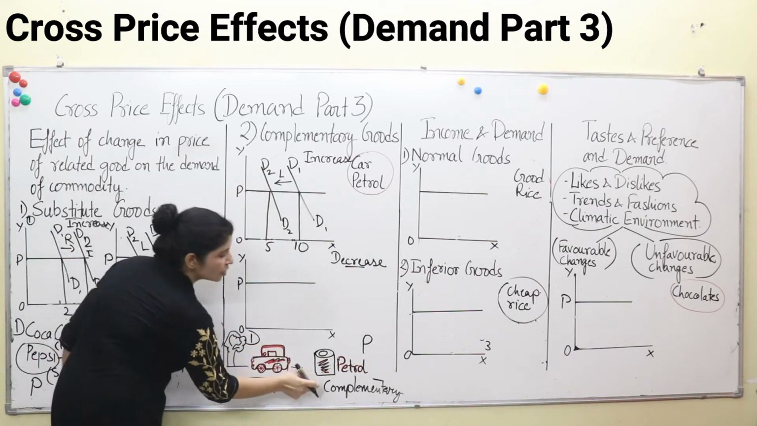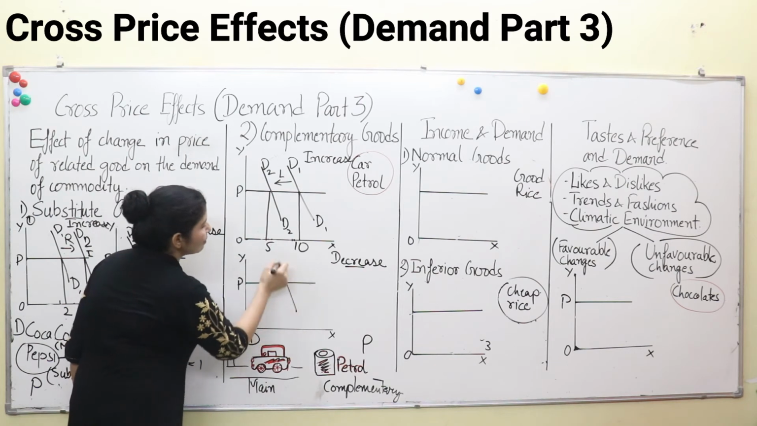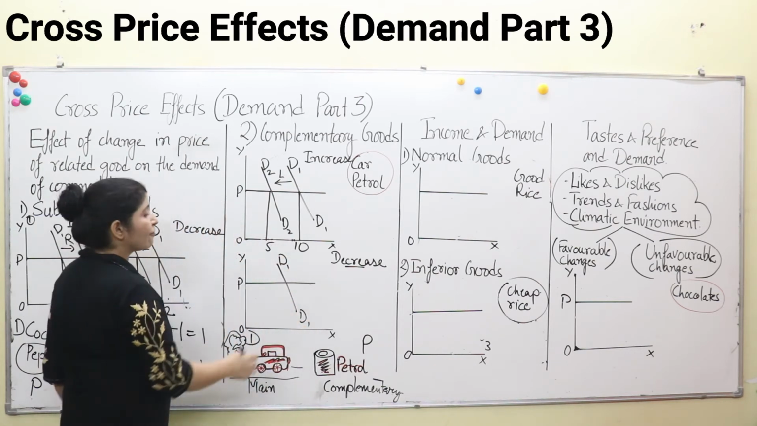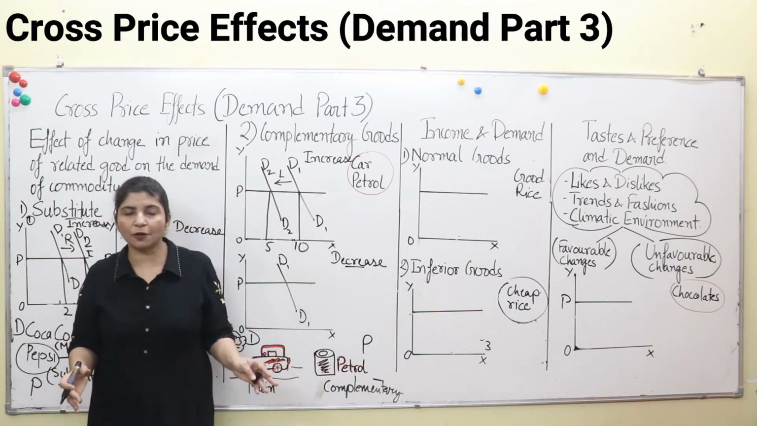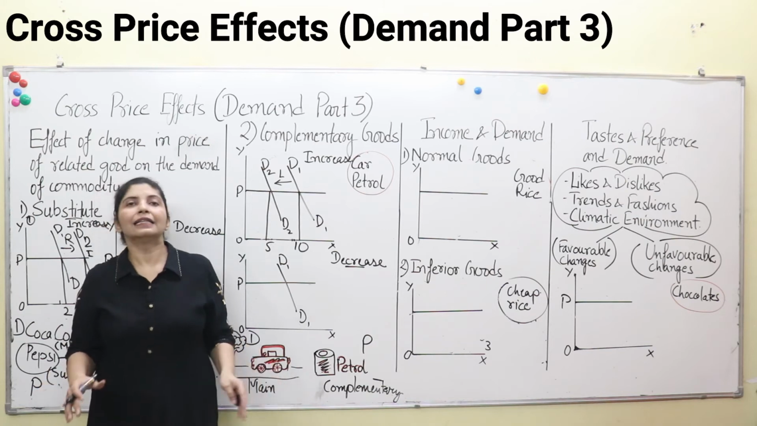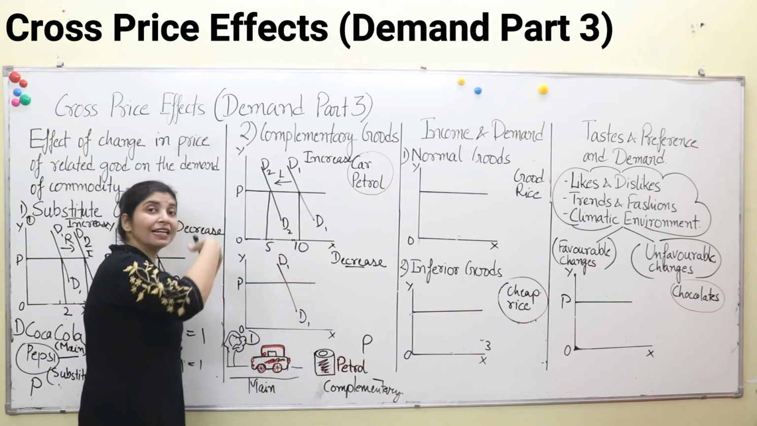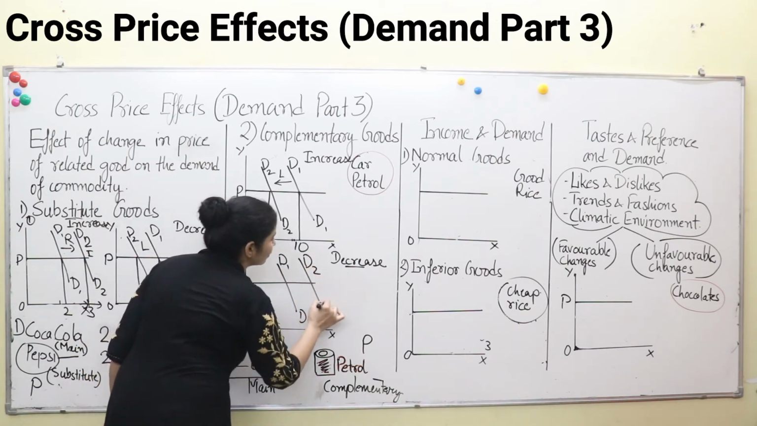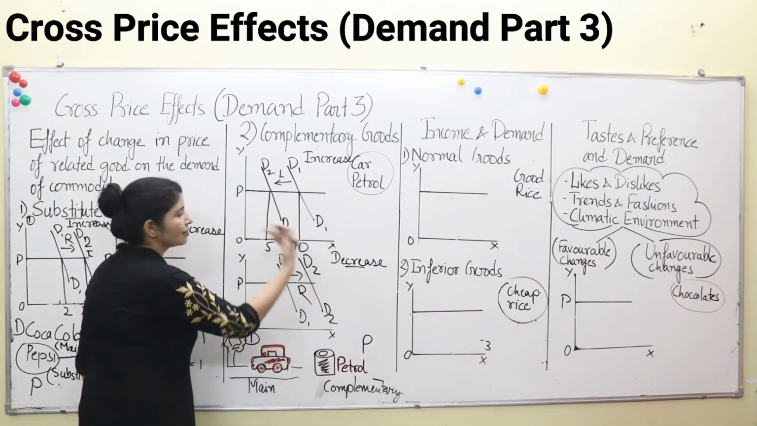Now, if the price of petrol decreases, what will happen? If this is the demand curve for cars initially, and the price of petrol is decreasing, people will think it is a cheaper mode of transportation, it is good to have a car, they will buy more and more cars, and that's how demand for cars will increase and your demand curve will shift towards the right. Demand for cars has increased.